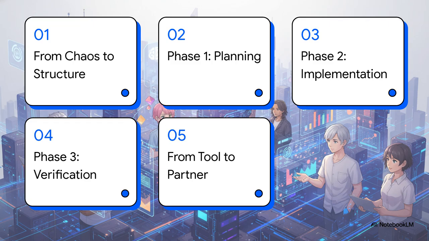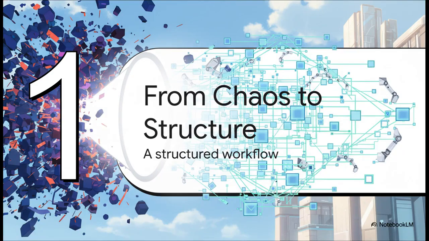Here's how we're going to get there. First, we'll lay down a structured workflow. Then, we'll dive into 3 clear phases: the planning, the AI-driven implementation, and then the rigorous verification. And finally, we'll see how all of this elevates AI from just a simple tool to a genuine development partner. First up, moving from chaos to structure. This is all about putting a repeatable, professional framework in place for every single task you do with AI.